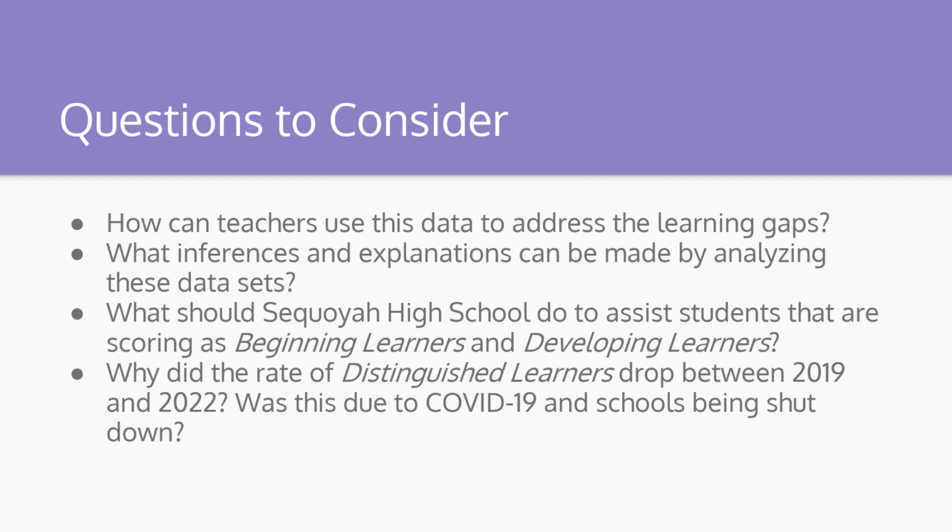Questions to consider. How can teachers use this data to address the learning gaps? What inferences and explanations can be made by analyzing these data sets? What should Sequoia High School do to assist learners that are scoring as beginning learners and developing learners? And why did the rate of distinguished learners drop between 2019 and 2022? Was this due to COVID-19 and schools being shut down?